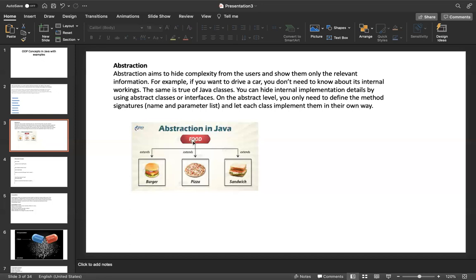See, here food is the abstraction, with the internals hidden. In food there are some items: burger, pizza, sandwich. How the burger is implemented, we don't know and don't need to know. We just order a pizza or a sandwich. How it is internally prepared, we don't know. It's internal hiding. This is the example of abstraction. This is the diagram explanation.